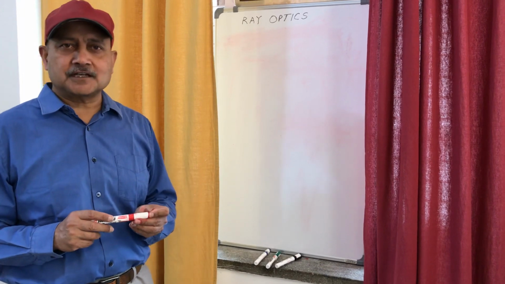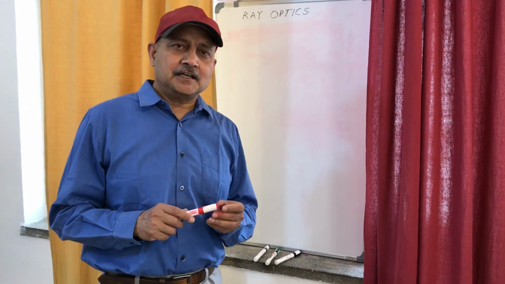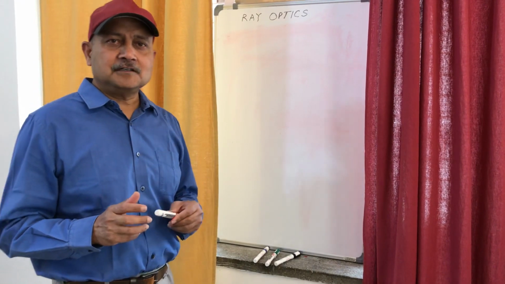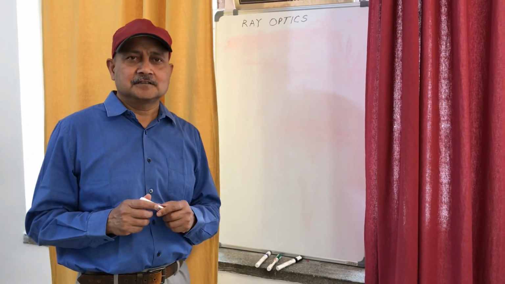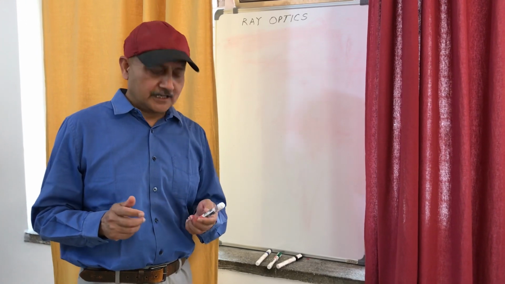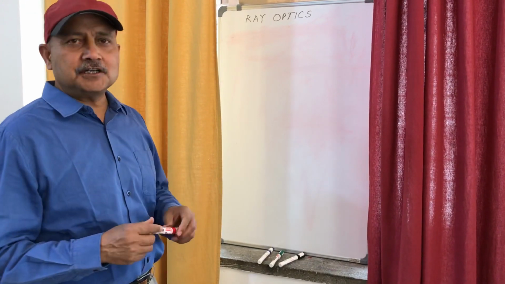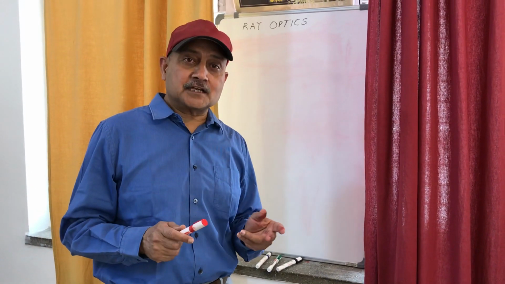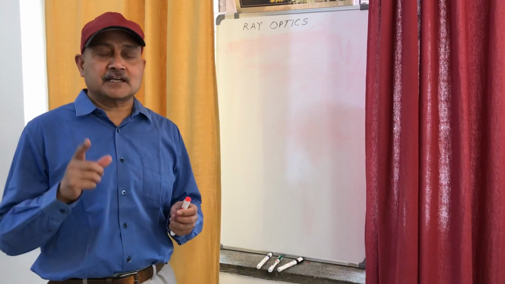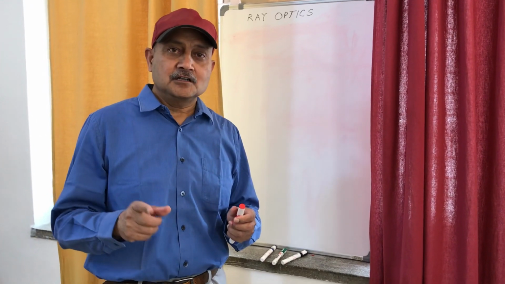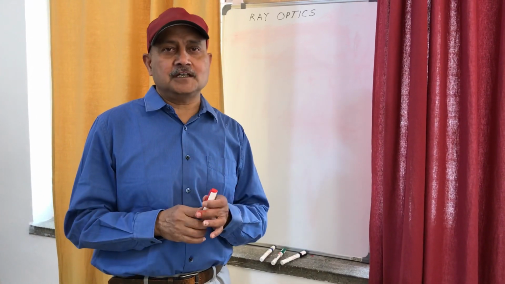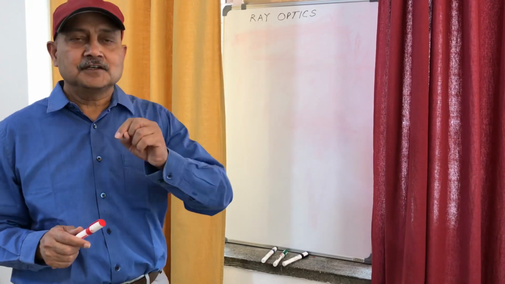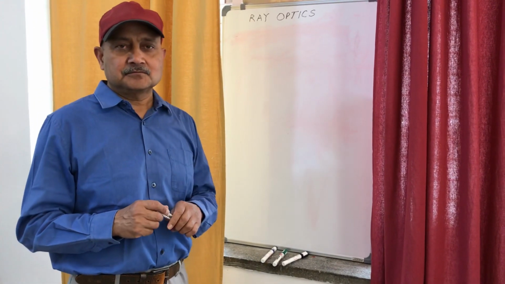Light is an electromagnetic wave, and any electromagnetic wave in vacuum travels with the same speed, and that is also called speed of light, which is equal to 3 into 10 raised to 8 meter per second. In any electromagnetic wave, the two fields, the magnetic field and electric field, vibrate mutually perpendicularly and also perpendicular to the direction of propagation of light ray.